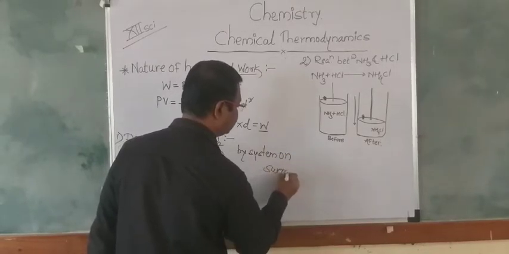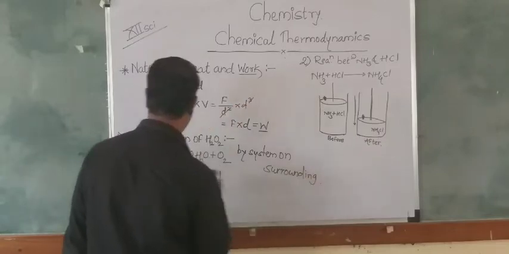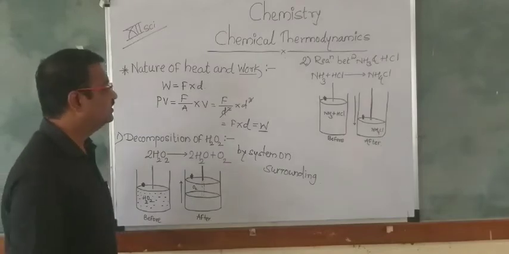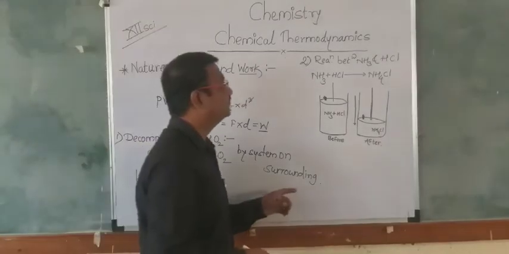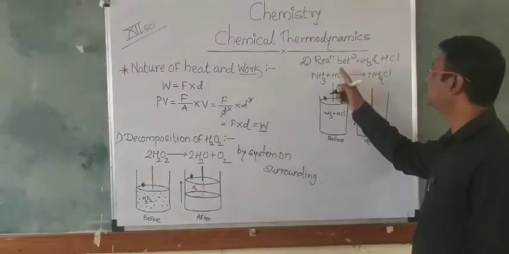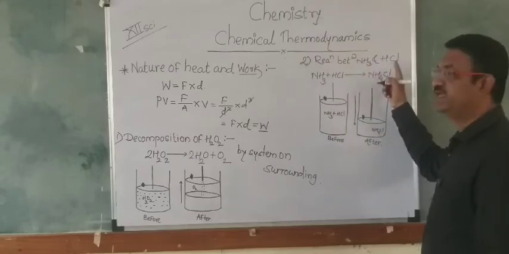In this case, that is the decomposition of H2O2. In the second case we can take a second chemical reaction, the reaction between NH3, ammonia, and HCl.